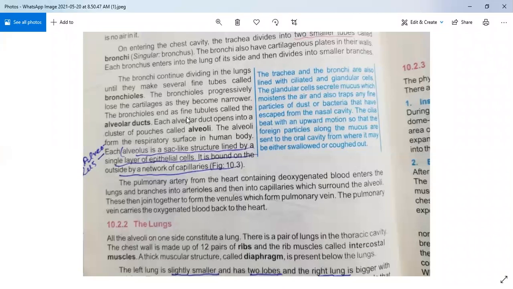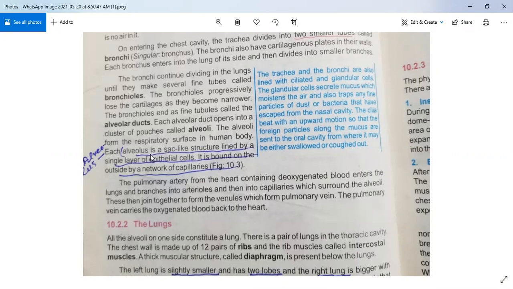Each alveolar duct opens into a cluster of pouches called alveoli. I showed you in the diagram on the previous page that at the end of the alveolar duct, air sacs are present, which are called alveoli. The alveoli form the respiratory surface in the human body. Each alveolus is sac-like.